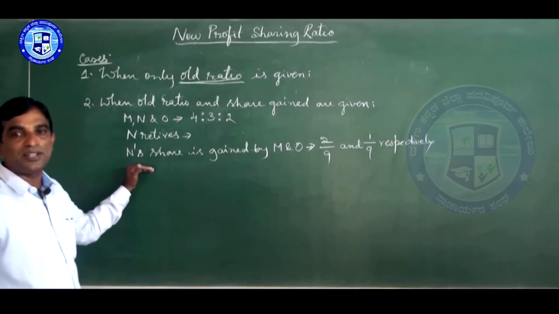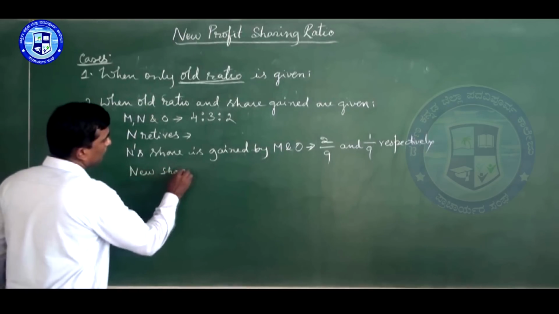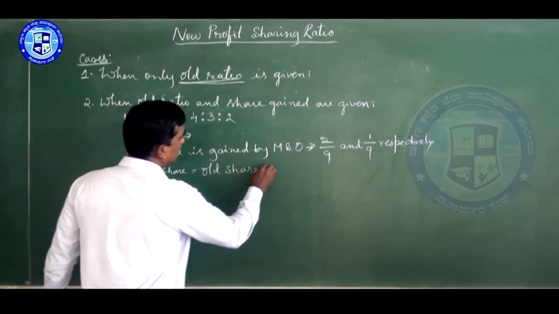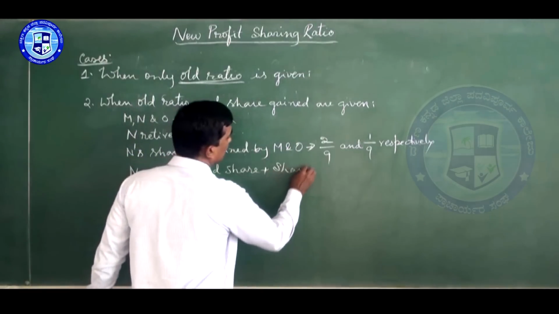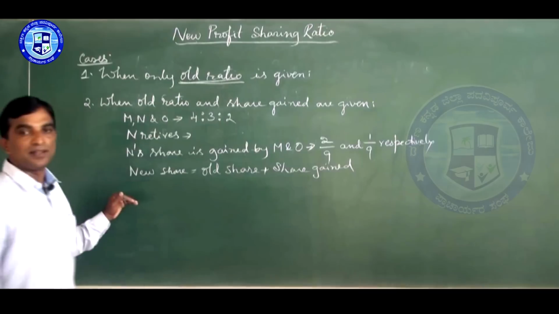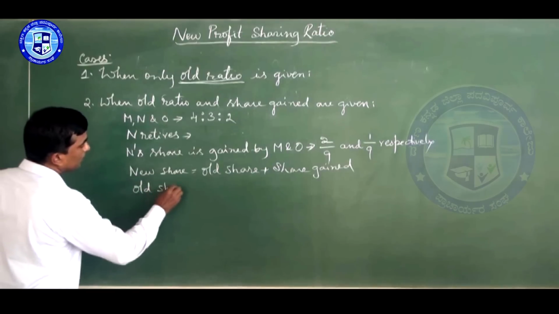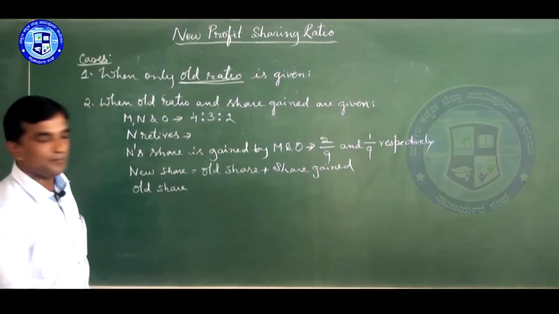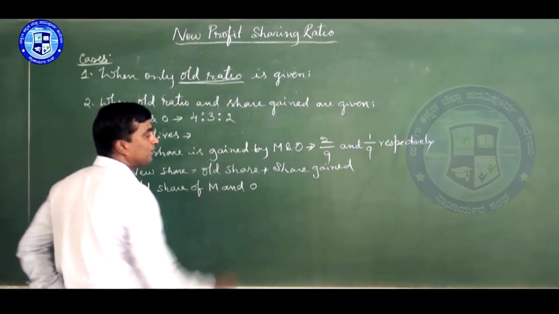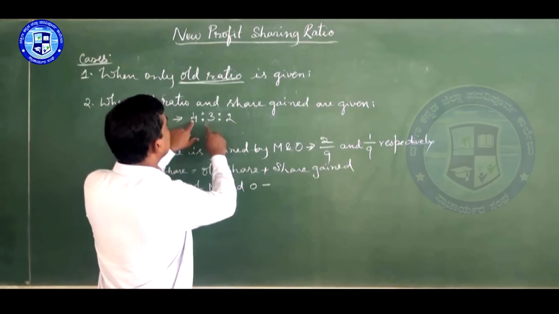While writing, you can use the formula: new share is equal to old share plus share gained. You can make one more statement: old share of M and O. Just see here, you have to make it as shares.